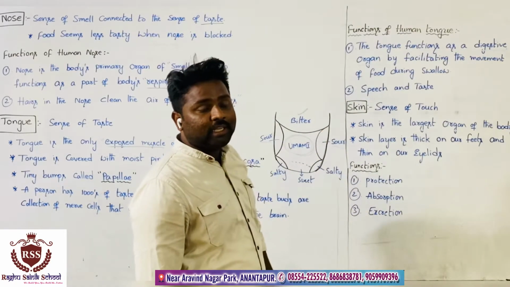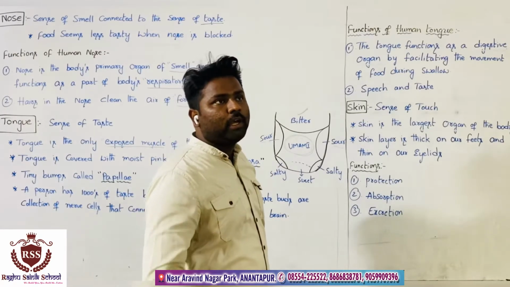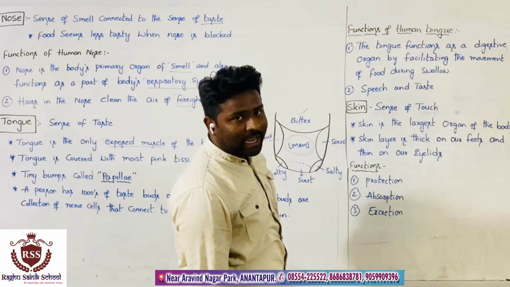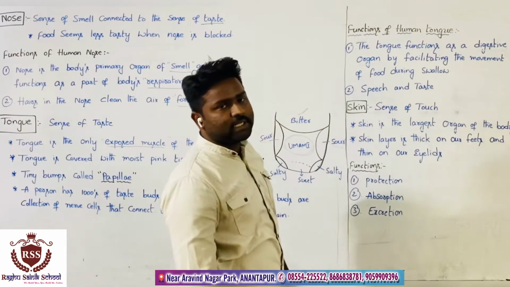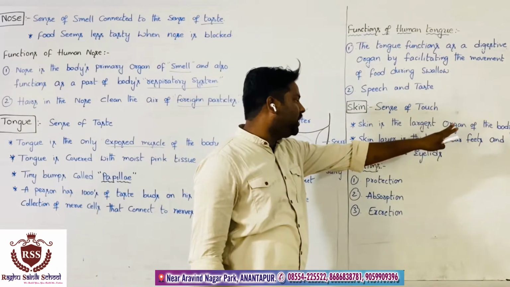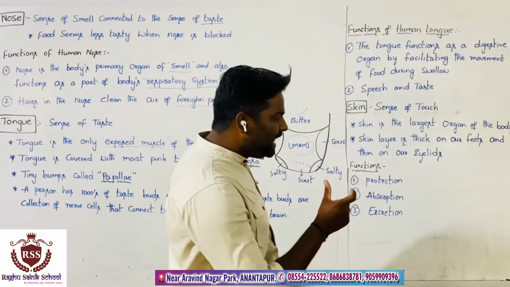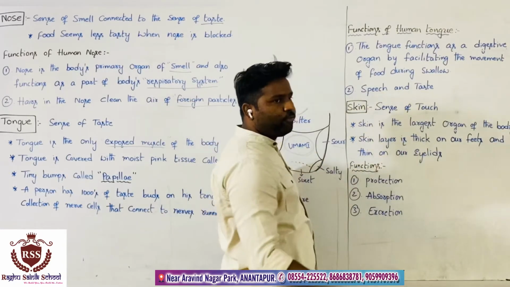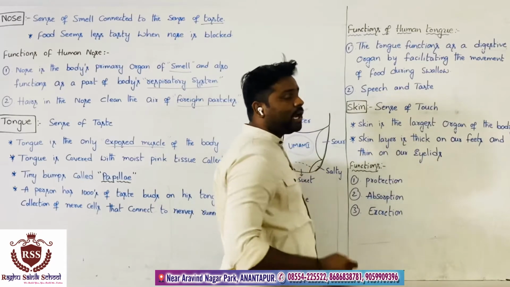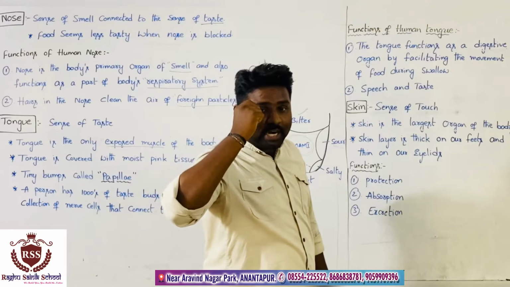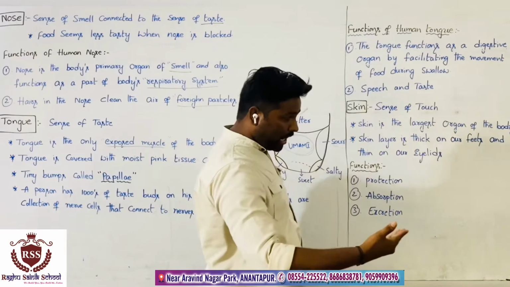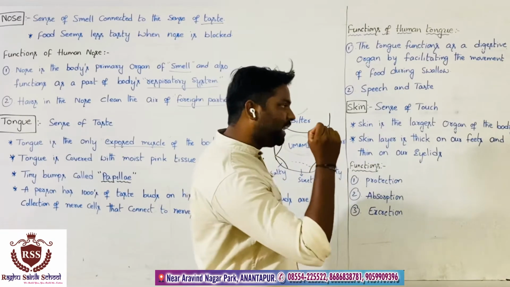Why? Because skin is present from the topmost part of our body to the tip of our legs. Every part of the body is covered with skin. That's why skin is the largest organ of the body. The skin layer is thick on our feet and thin on our eyelids. At the eyelid, the skin is a very thin layer, and under the feet, the skin is very thick.